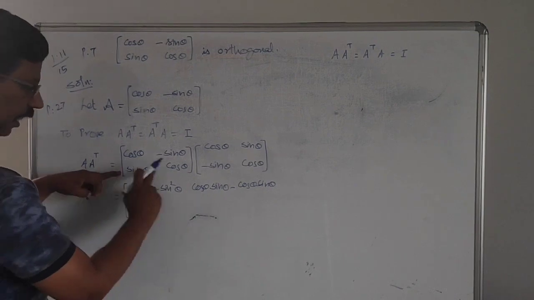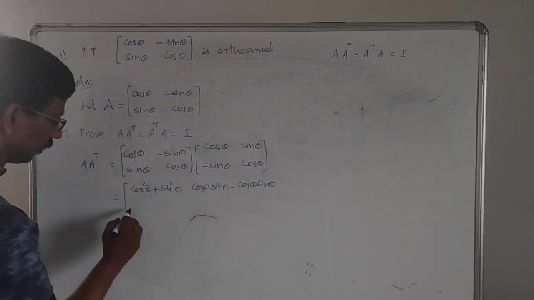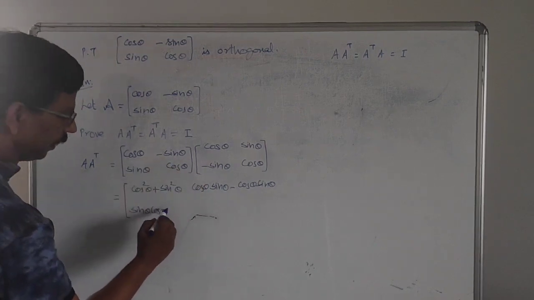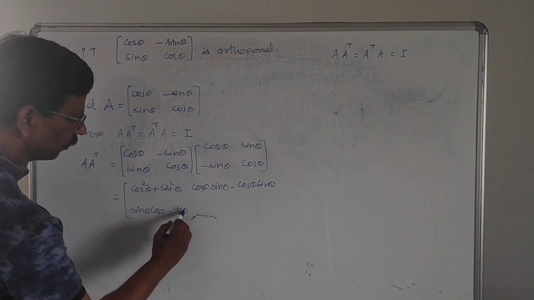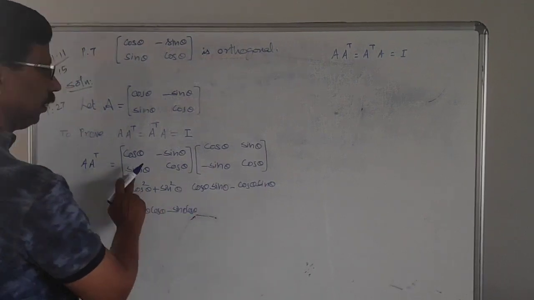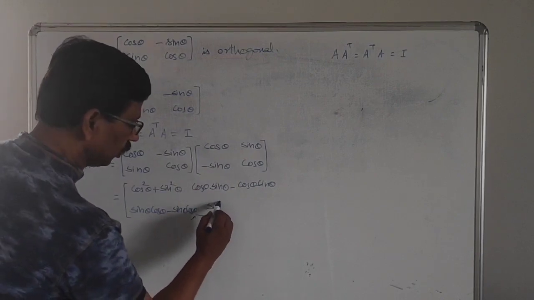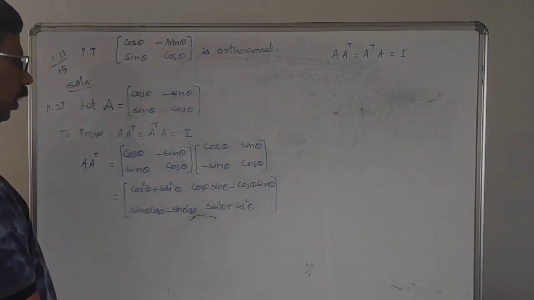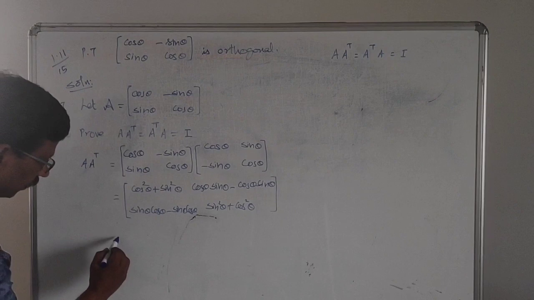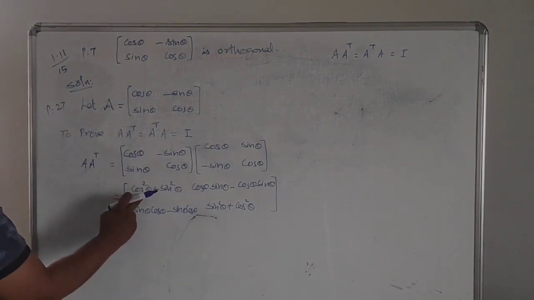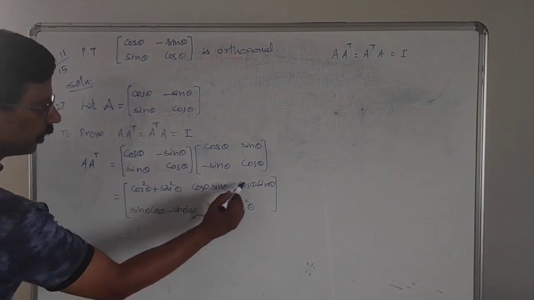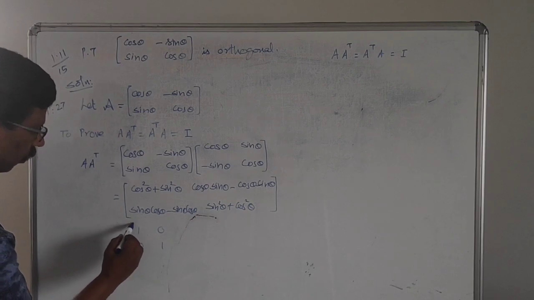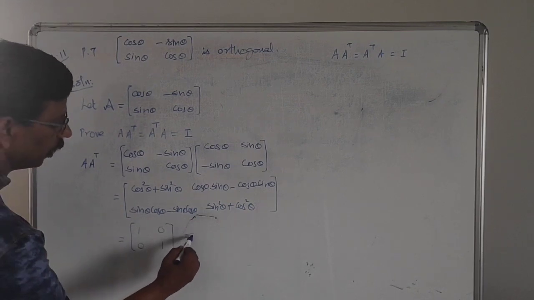Next, second row, first column: sin theta cos theta minus sin theta cos theta. Then sin square theta plus cos square theta. Now, as you know very well, cos square theta plus sin square theta equals 1. So this gives 0, this is 0, and this is 1. Thus A into A transpose equal to I, we have proved.